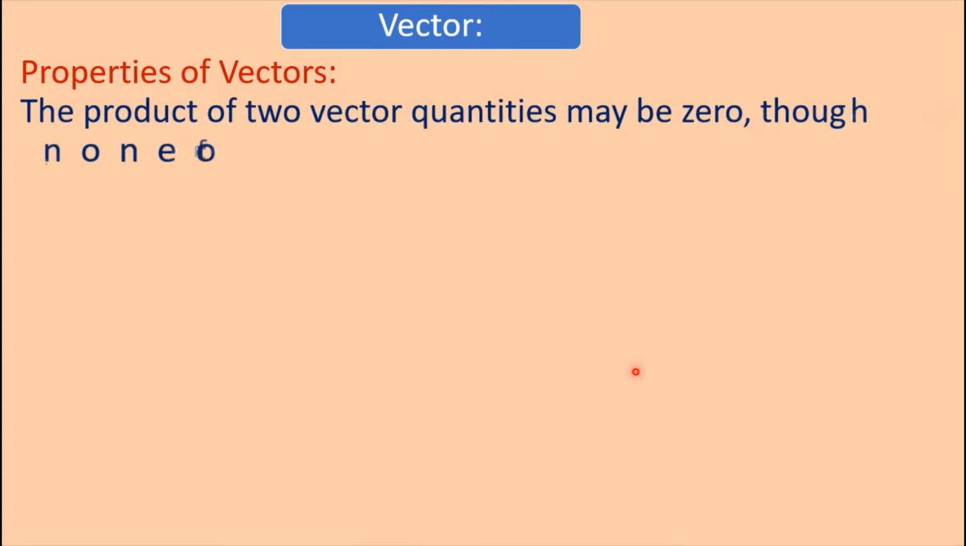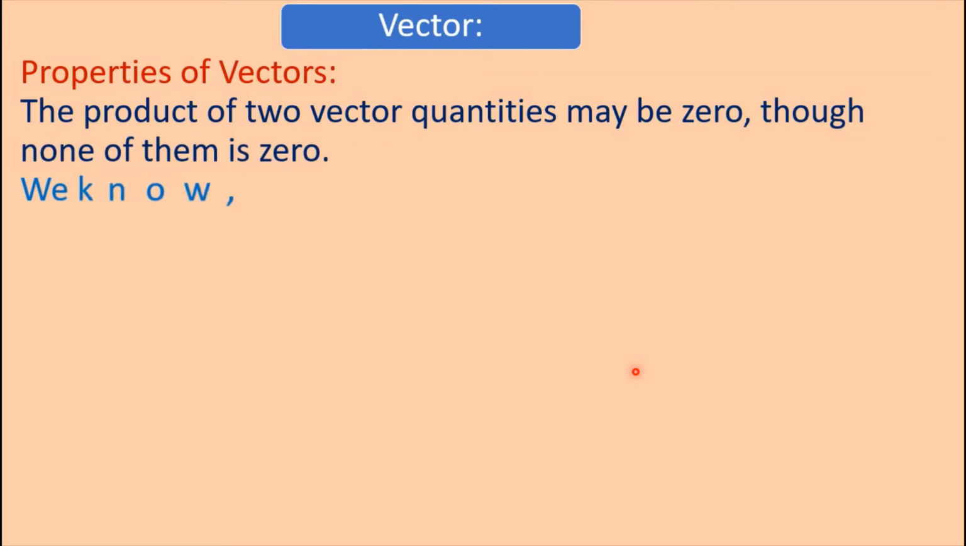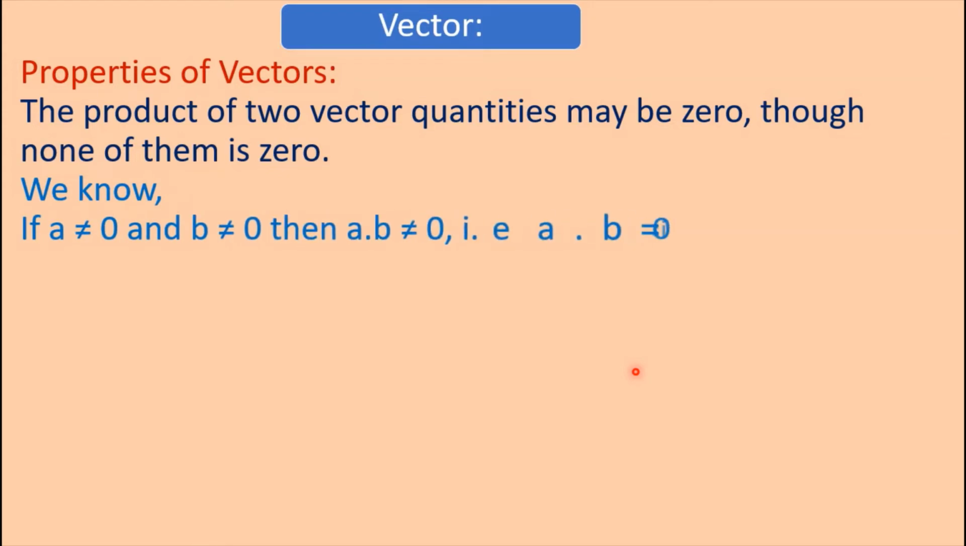The product of two vector quantities may be 0, though none of them is 0. We know if A is not equal to 0 and B is not equal to 0, then A into B is not equal to 0. We know it in algebra. If A is not equal to 0 and B is not equal to 0, then A into B is not equal to 0. That is, A into B equal to 0 is impossible.